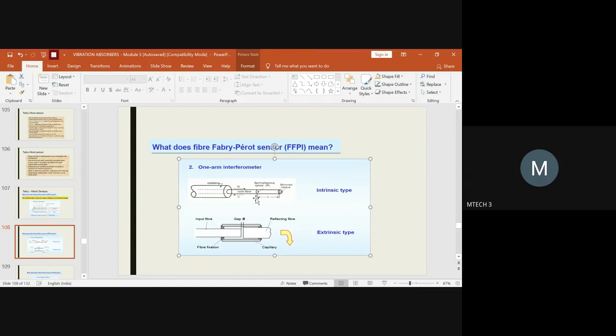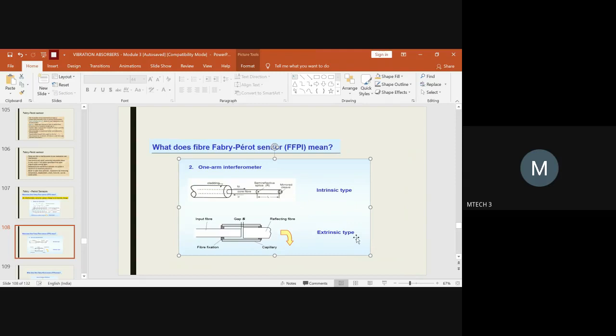One is a mirror which is partially reflective and the other is a mirror which is fully reflective. You should keep these two mirrors across a specific length so that the required air gap between the two mirrors is obtained, which helps in understanding the variation in the pressure. So you will not be using the cladding for the entire length. This is about the intrinsic type.